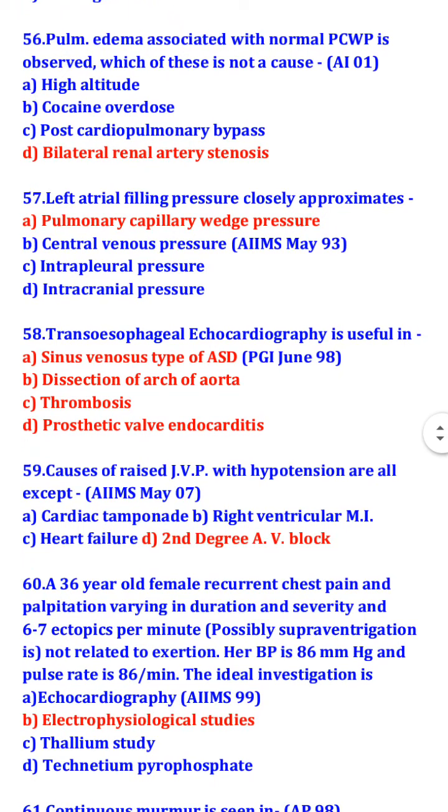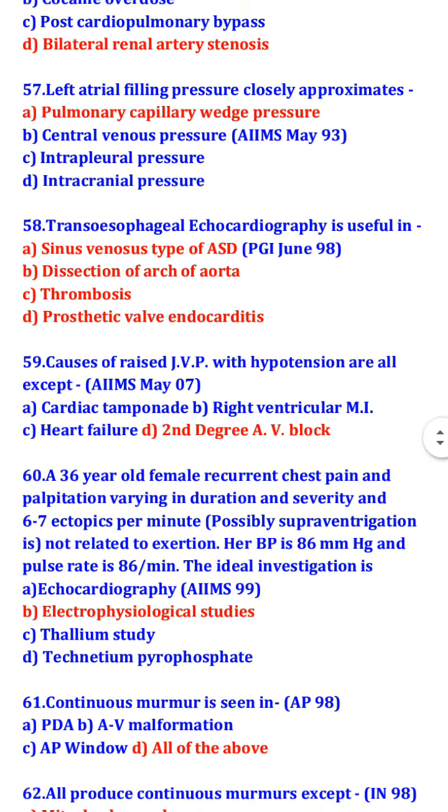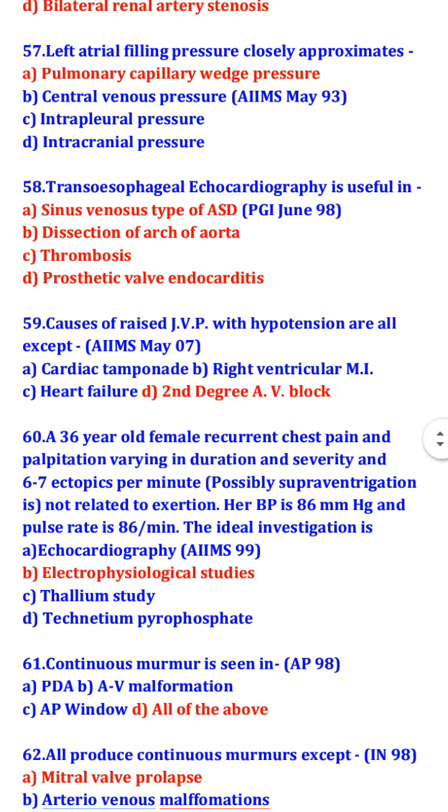Transesophageal echocardiography is useful in sinus venosus type of atrial septal defect, dissection of the arch of aorta, thrombosis, and prosthetic valve endocarditis. Causes of raised JVP with hypotension are all except second degree atrioventricular block. So, what are the causes of raised JVP? Cardiac tamponade, right ventricular myocardial infarction, and heart failure.